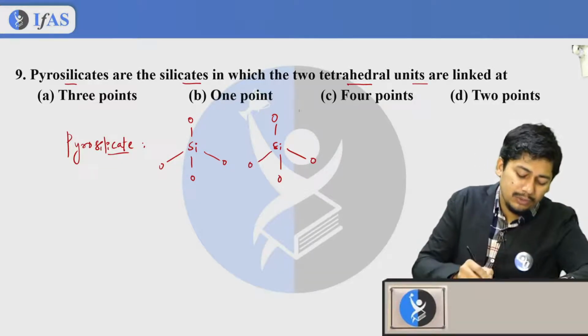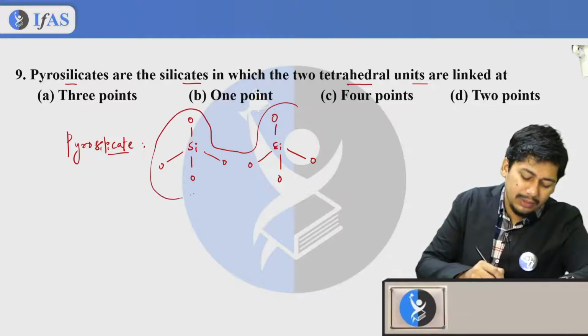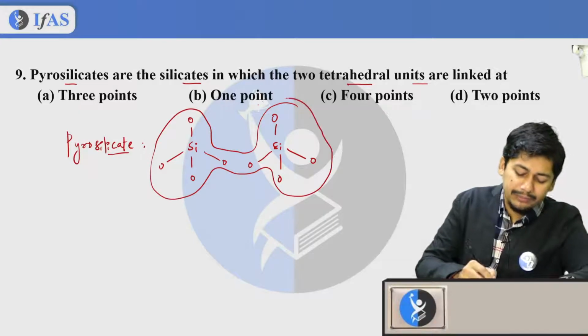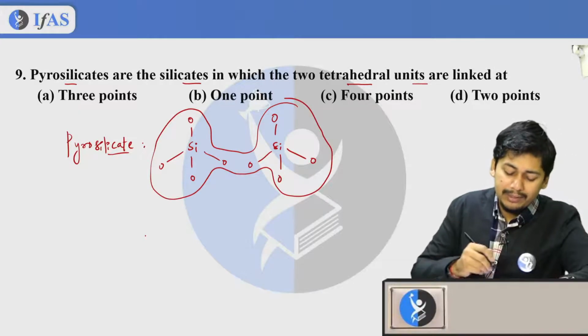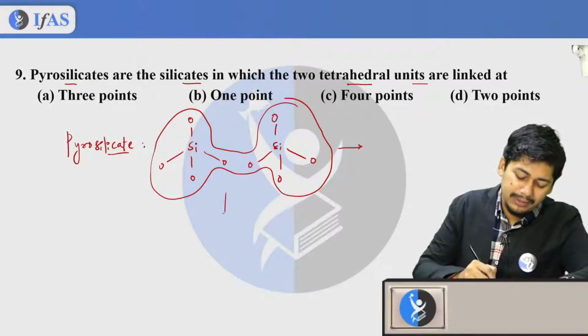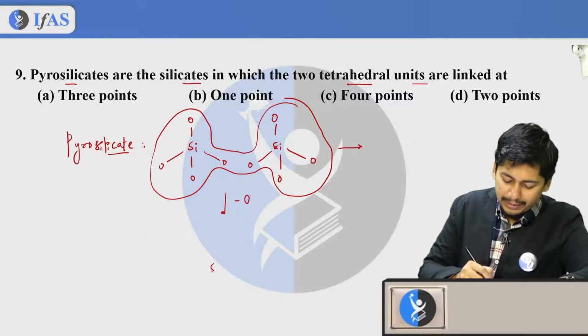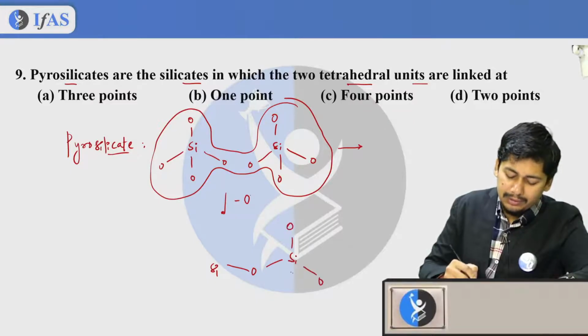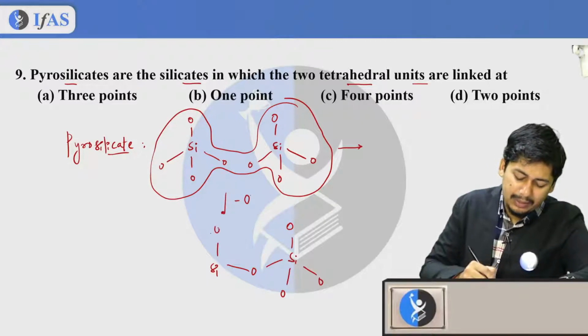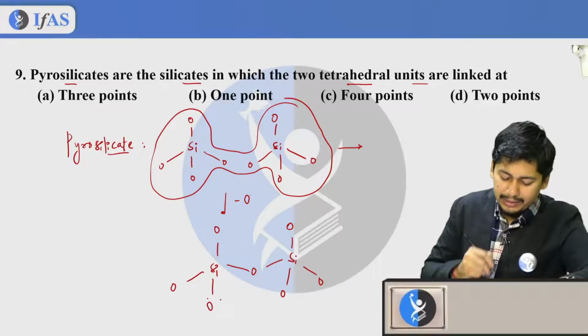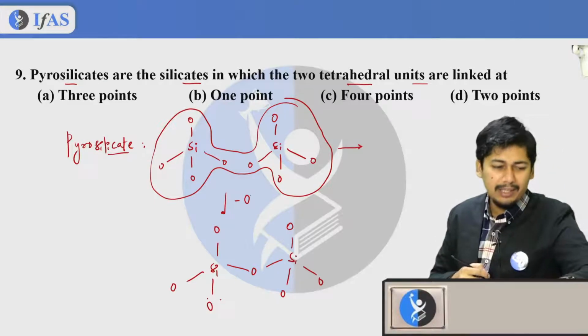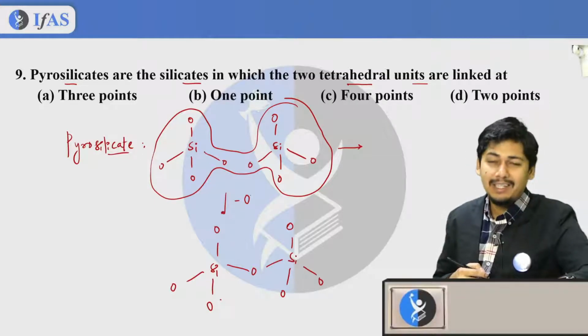So these two will join together. Whenever they are joining, one oxygen is eliminated, and you will find a structure like this: oxygen, oxygen, and oxygen, oxygen. I don't like oxygen, I avoid it, but silicon likes oxygen, it can't avoid it.